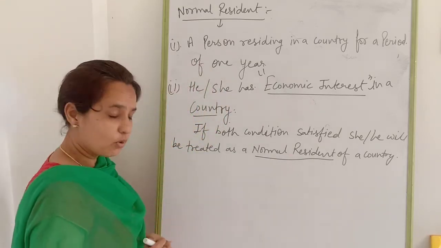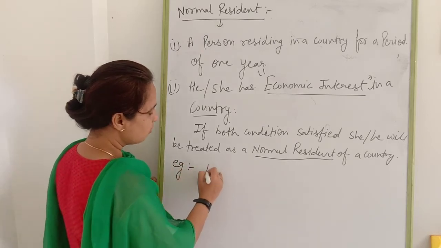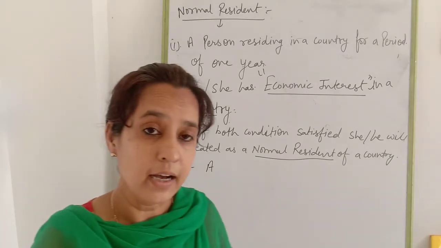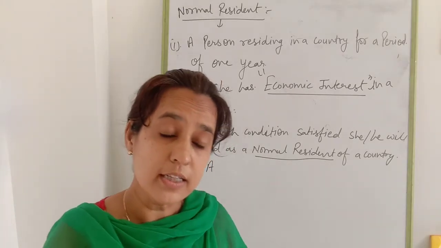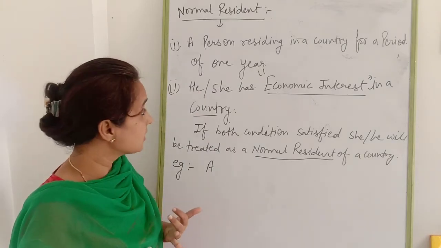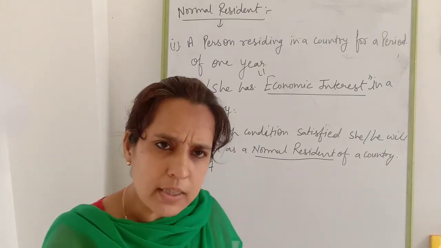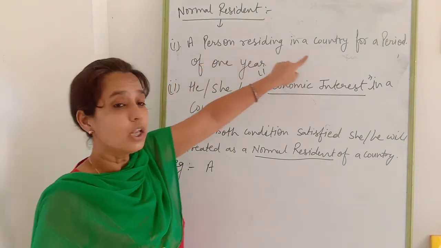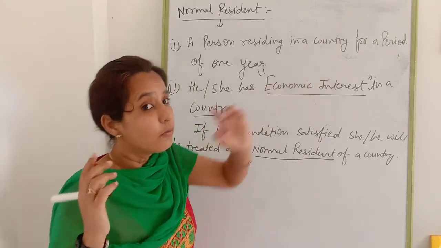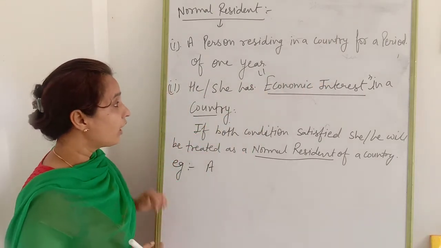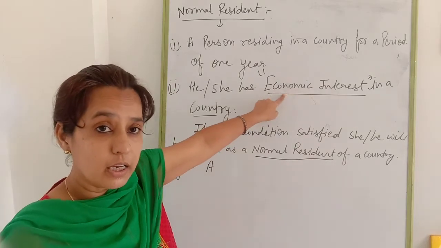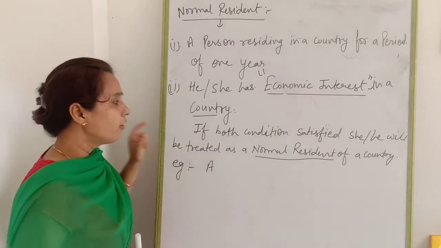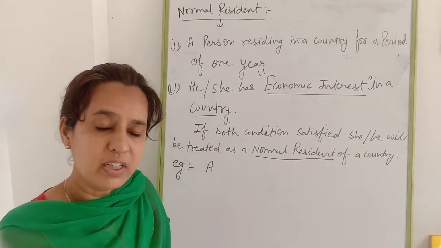Now, let me give you an example. Suppose a person who came from Nepal is residing here for 1 year and doing a job here. He will be treated as a normal resident because he has satisfied both conditions. First, he is here for a 1 year period, and he has an economic interest in our economy, because he is doing a job here.